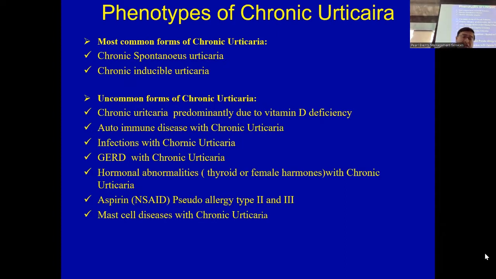Infections in chronic spontaneous urticaria: a lot of the publications on infections and chronic spontaneous urticaria are coming from the endemic regions in Asia and Africa. Whereas in this region, we don't see that much. However, here we are a rainbow, so we need to keep it in the back of the mind when you're seeing a patient from that endemic region with CSU who in the past had a history of infections, especially parasitic helminthic infections.